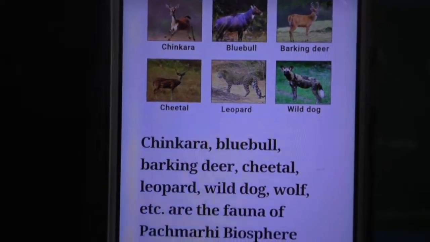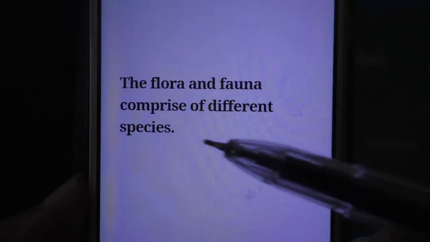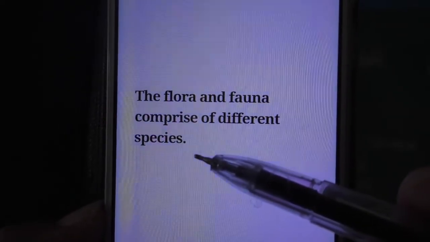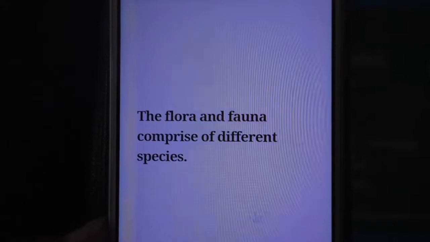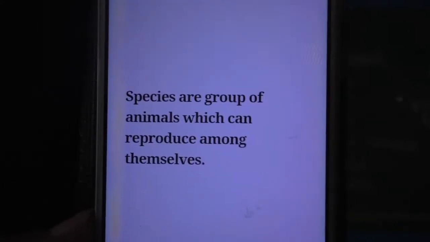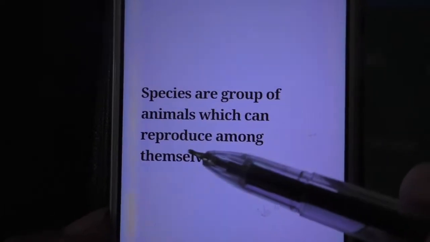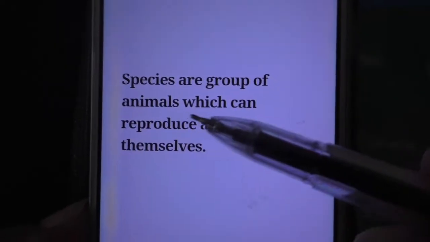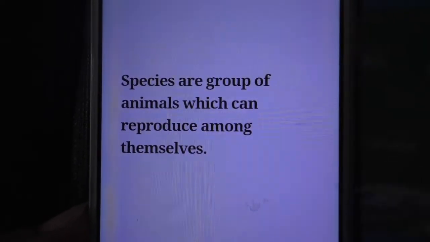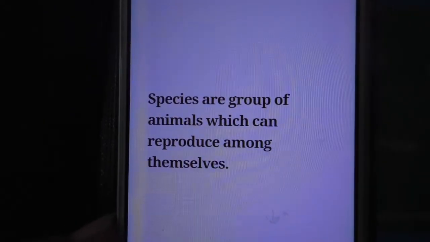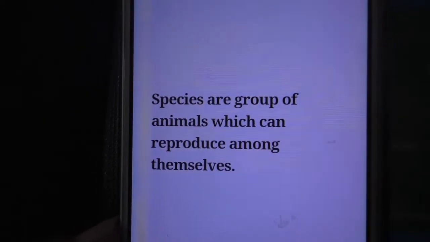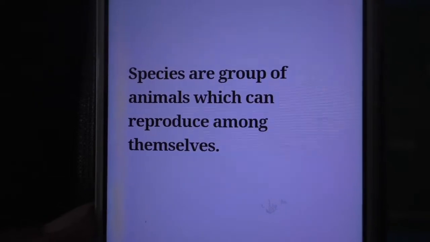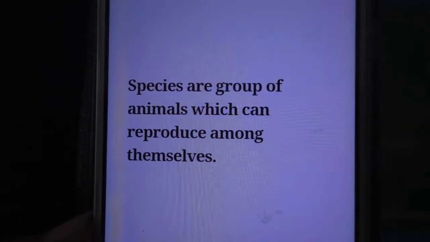Different species of flora and fauna can be seen in this Pachmari Biosphere Reserve. Different species. Species means what? Species means a group of animals which can reproduce among themselves. What is meant by species? A group of animals which can reproduce among themselves. It is applicable to plants also. Same group of plants or animals, we call it a species.